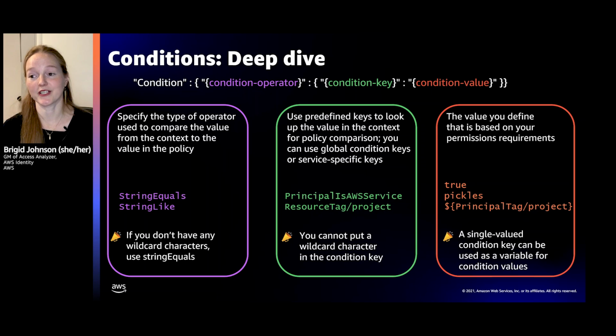And then the third part is your condition value. This is the value you define. This is the value you want to be true. So for example, you would say only allow if principal is an AWS service, is it true? Or that resource project is Pickles. Or you can actually, fun fact, use a single value condition key as a value in the policy itself. We'll talk about multi-value in a second. And this essentially looks up in the context and does a find and replace to compare it. And so you might just want to say, is the resource tag the same as the principal tag?